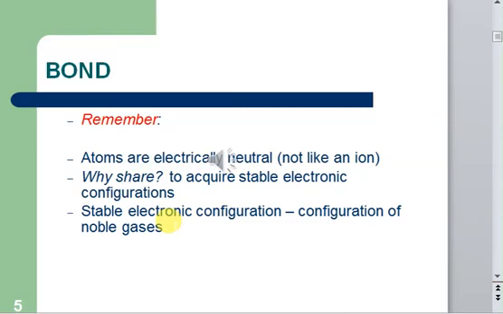The electronic configuration just means the arrangement of electrons around the atom. Configuration means arrangement, so electronic configuration means the arrangement of electrons around an atom. For an atom to become stable, it is necessary that it acquires the electronic configuration of noble gases. In short, atoms have the tendency to complete the outermost shell.